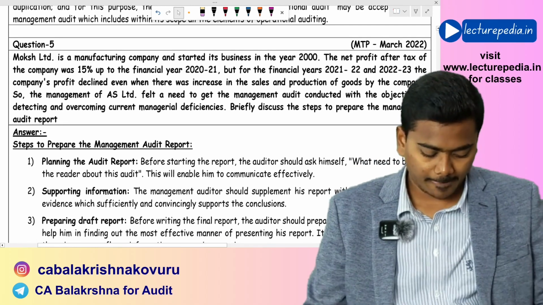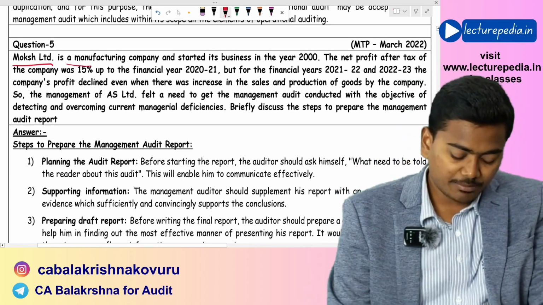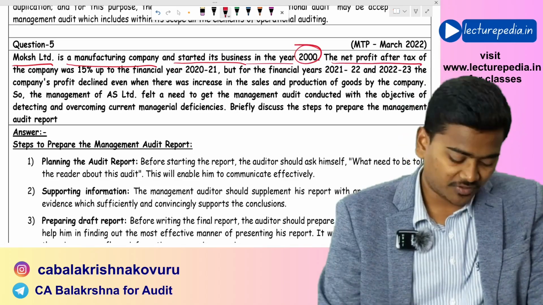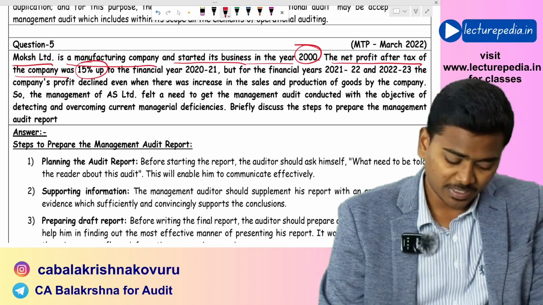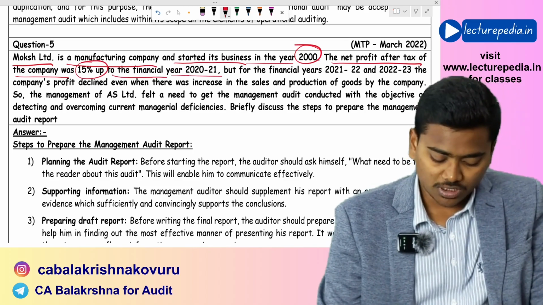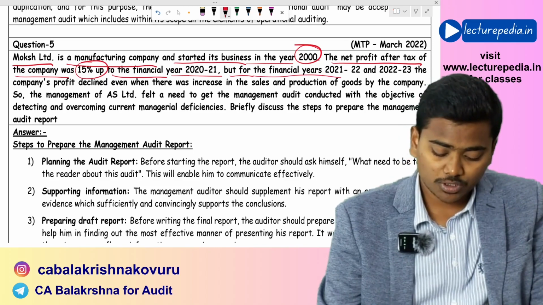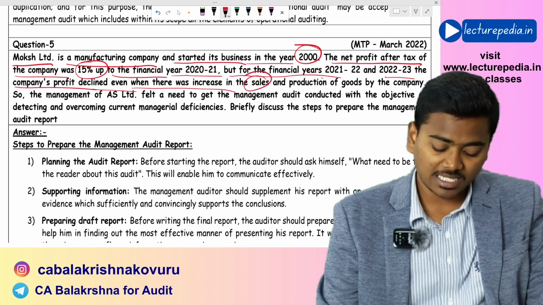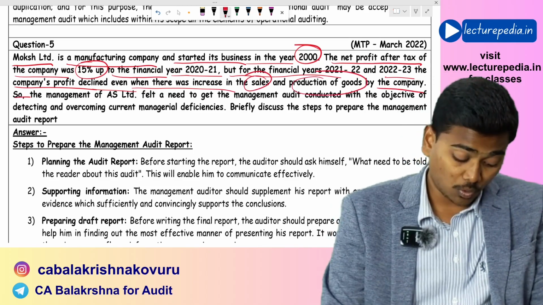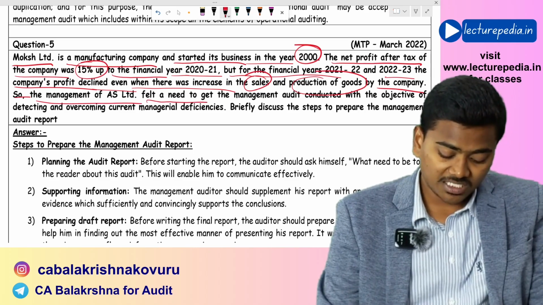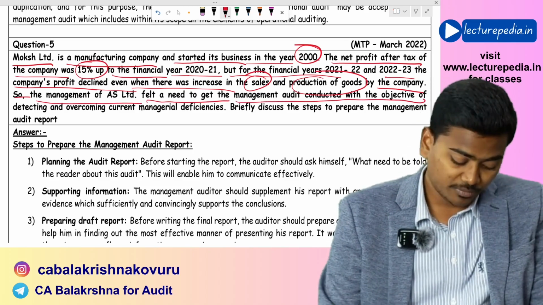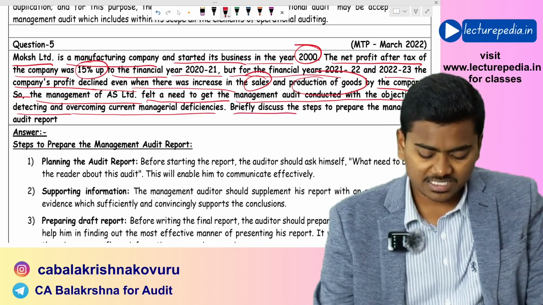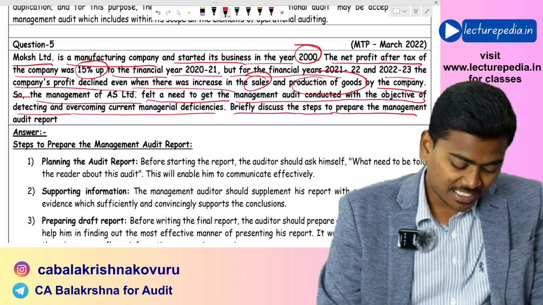Question number 5. Moksha Limited is a manufacturing company and started its business in year 2000. The net profit after tax of the company was 15% up to the financial year 2021, but for the financial years 21-22 and 22-23, the company's profit declined even when there was an increase in sales and production of goods by the company. So the management felt a need to get the management audit conducted with the objective of detecting and overcoming current managerial deficiencies. Briefly discuss the steps to prepare the management audit report.